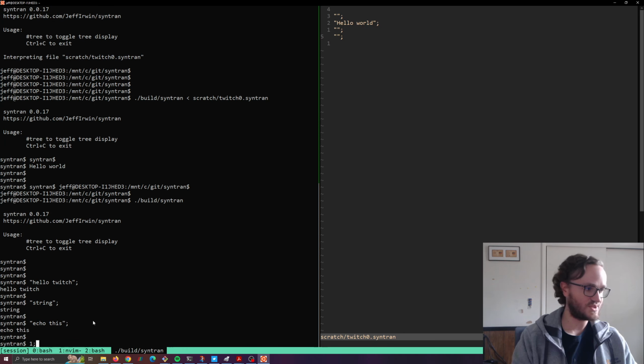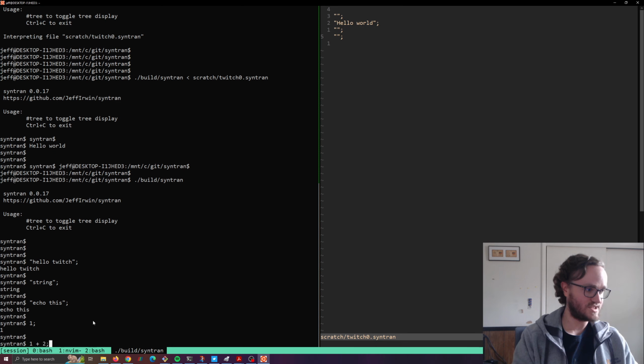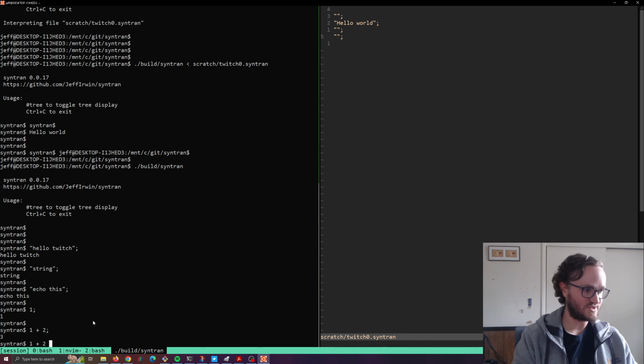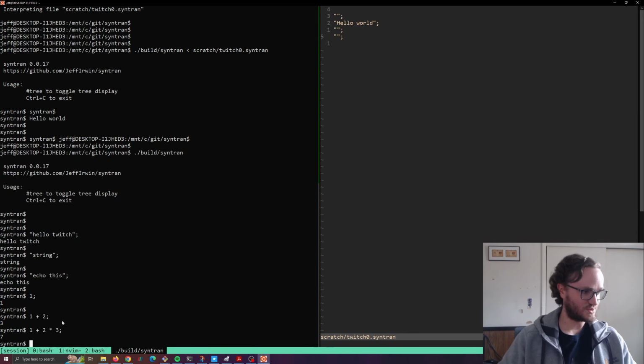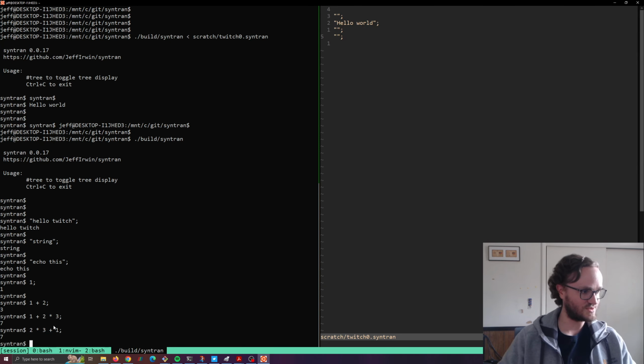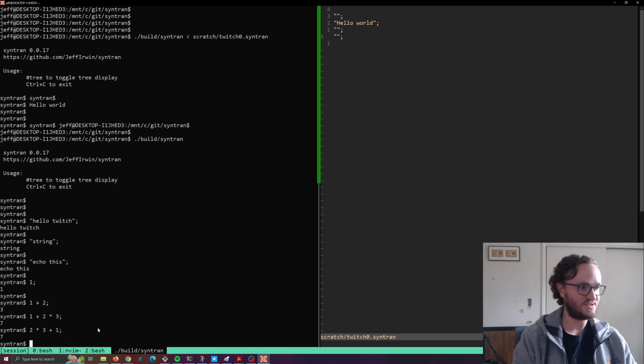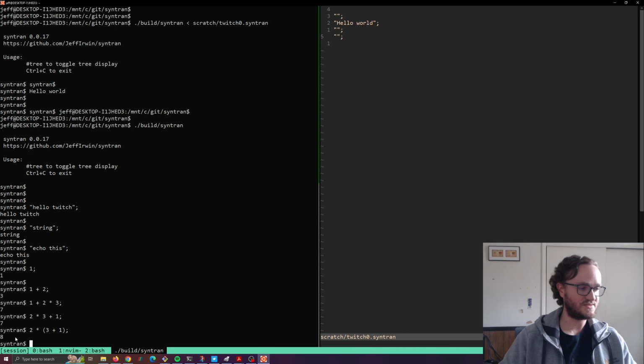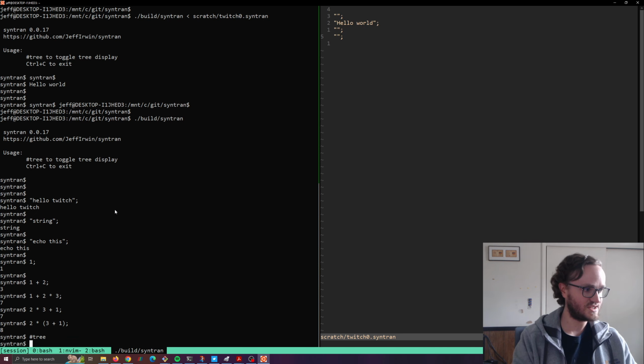If I type a number, it echoes the number. I can do arithmetic. I can do multiplication. Order of operations is correct, so we can do that in the other order, and it's still 7. You can use parentheses. Now it's 8 instead of 7. And then to exit this, it's pretty primitive. You just do Control-C. But before I do that, let me turn on tree display.